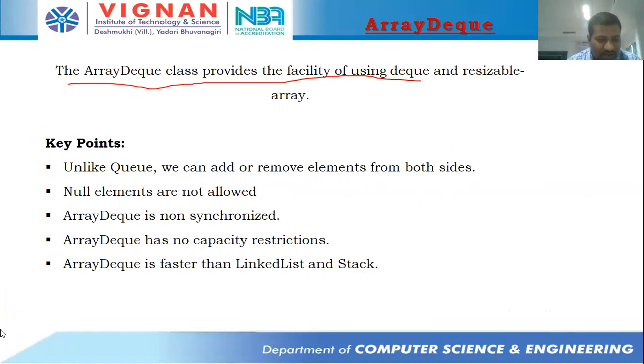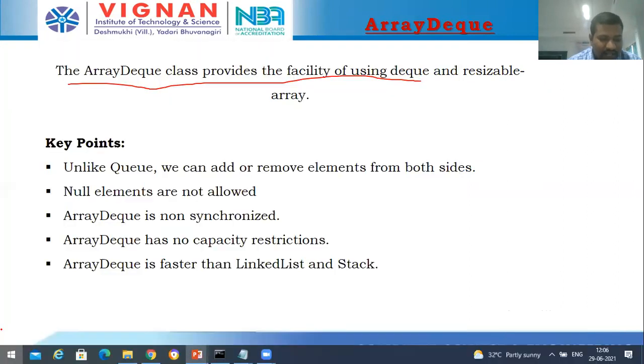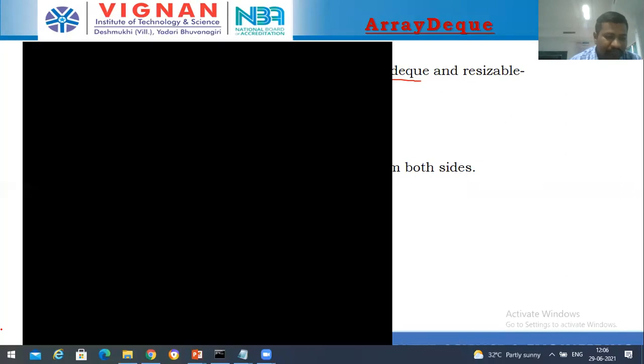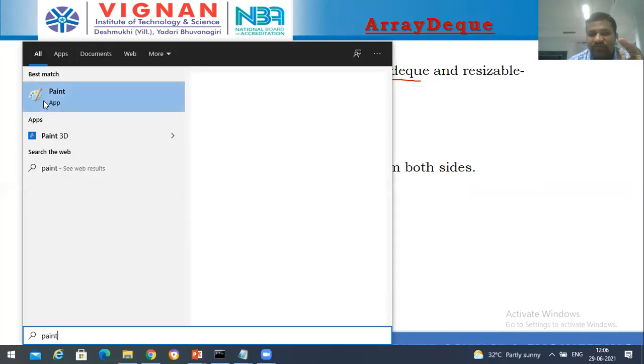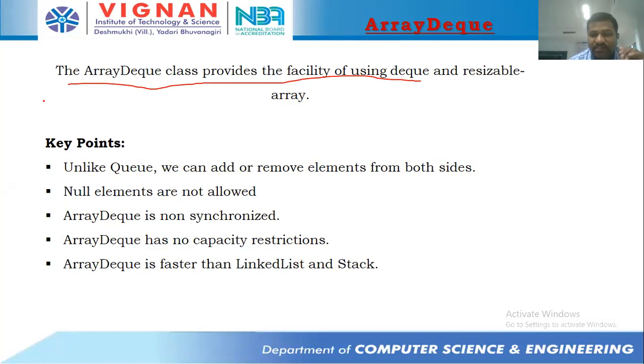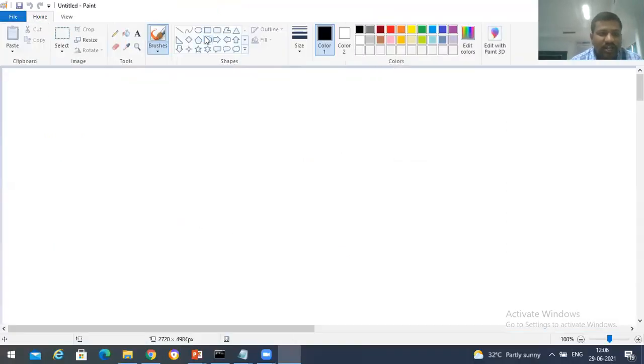Let's have a discussion on that deque. Deque means double-ended queue, where insertion and deletion can be performed at two ends. How it is performed, let's see. First of all, we'll discuss the deque.